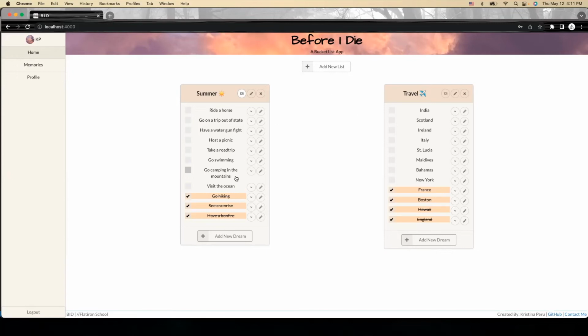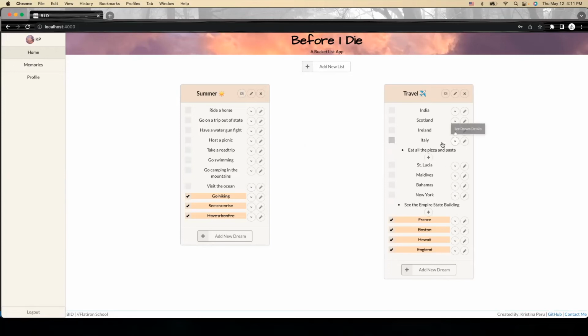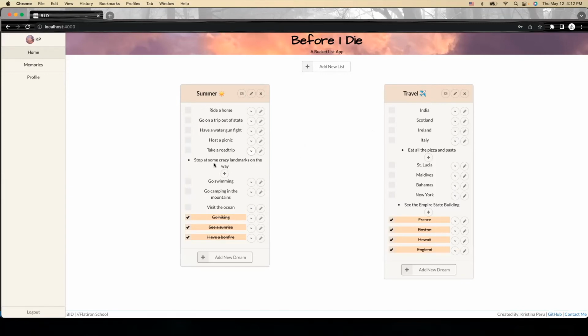So any dreams, you can also add details to them. So for example, if you want to go to New York and you want to add things to your itinerary that you want to do in New York, you can add it, like see the Empire State Building. In Italy, you can eat all the pizza and pasta and whatever else you want to do. You want to take a road trip, you could do whatever. So you can add any kind of information that you want.